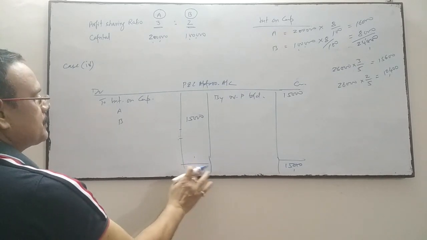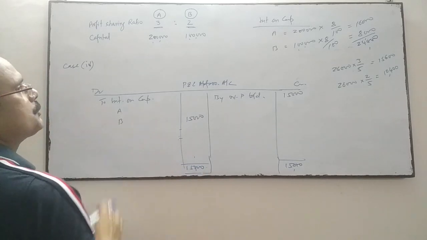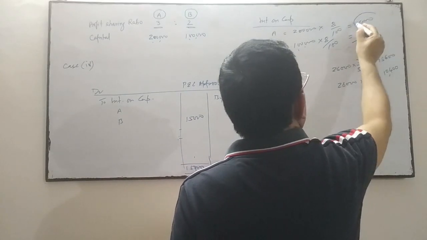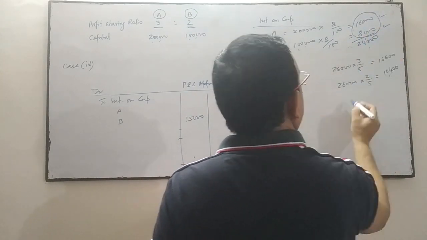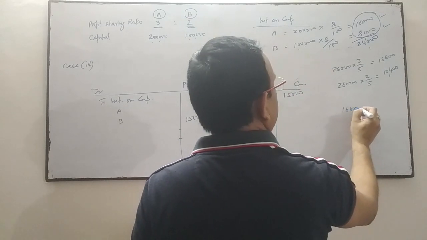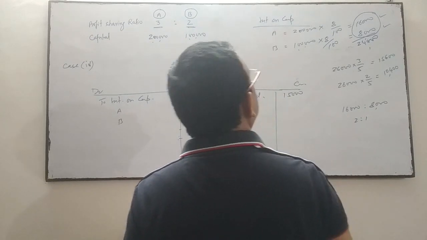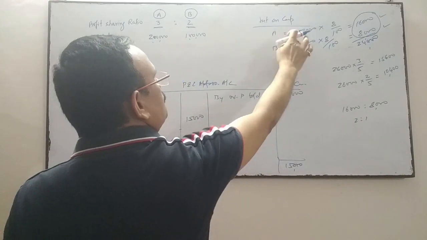This 15,000 interest on capital will be divided between the two partners in their interest on capital ratio. The interest on capital, 16,000 to 8,000, is 2:1, or the capital ratio 2:1.